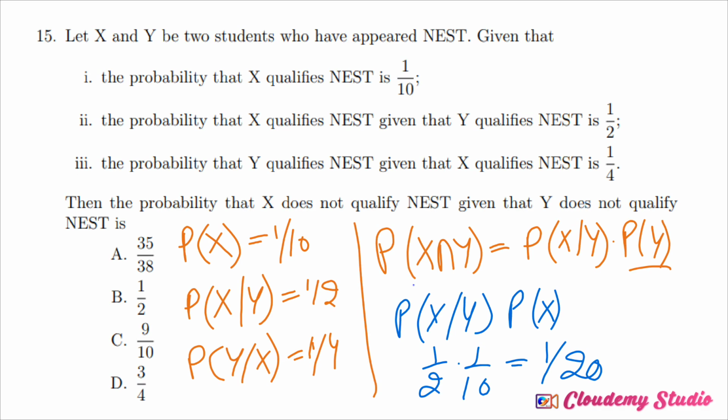Okay, now when it is X, then sorry, Y over X, so this is 1 by 4. This is 1 by 4, this is 1 by 40. So the probability of both qualified is 1 by 40.